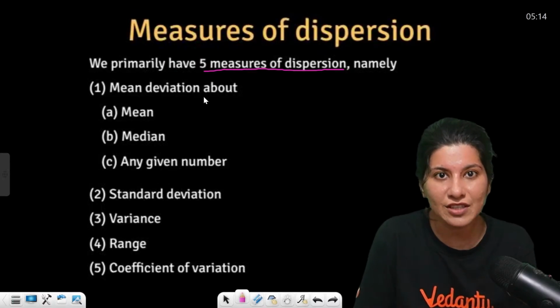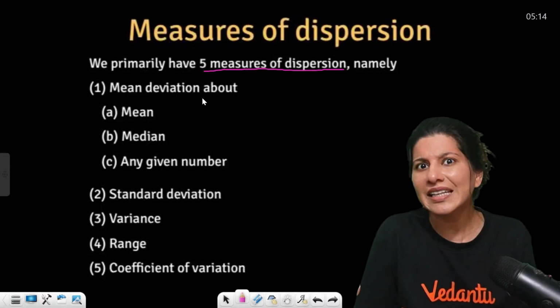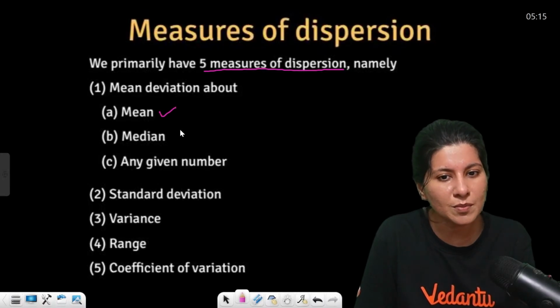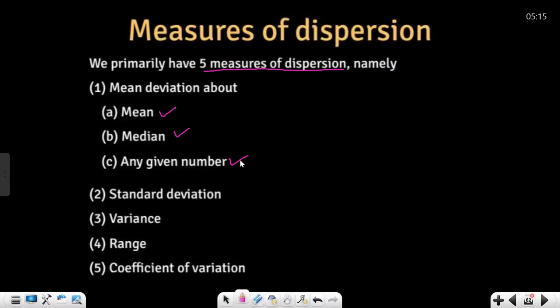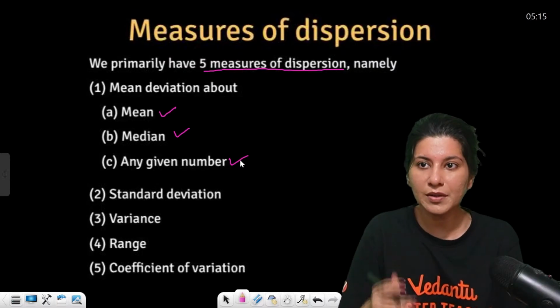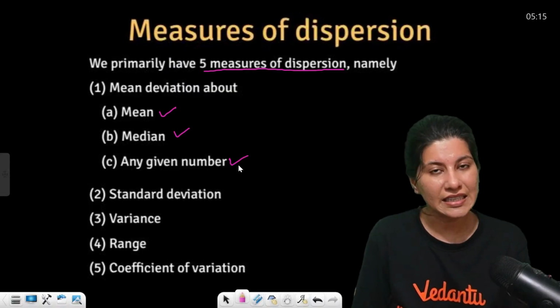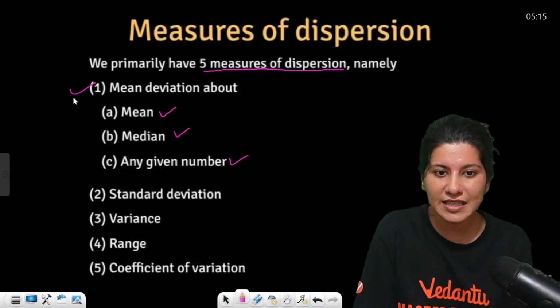So mean deviation about anything can happen. So mean deviation about mean, median or any given number. Okay, so this is the first thing which we are going to study.